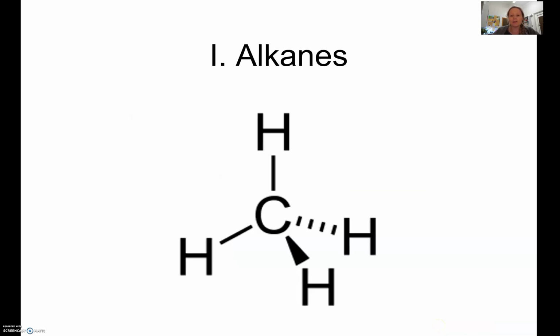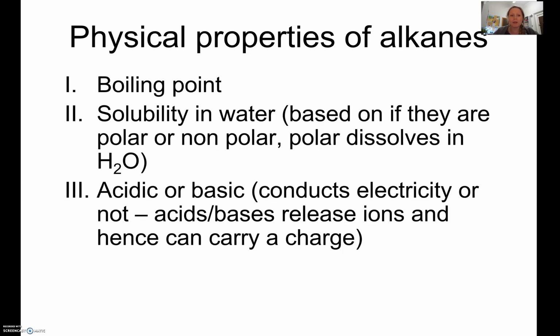So alkanes are made up of carbon and hydrogen. We've already learnt how to name them, and so we're going to talk really quickly about the physical properties. Every time we come to a new functional group in this topic, we will discuss these 3 points: boiling point, whether they'll dissolve in water, and whether they're acidic or basic.